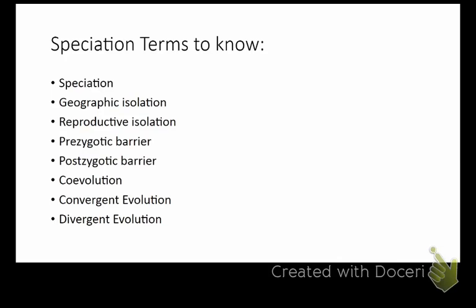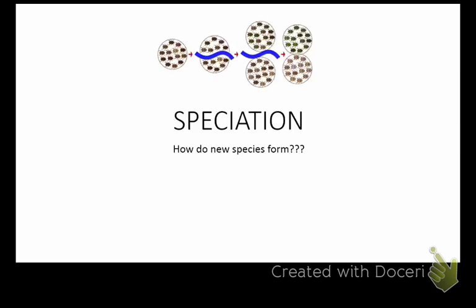So for speciation, some terms you need to know are, of course, what does the word speciation mean? Geographic isolation, reproductive isolation, prezygotic barrier, postzygotic barrier, coevolution, convergent evolution, and divergent evolution. So speciation, how do new species form?